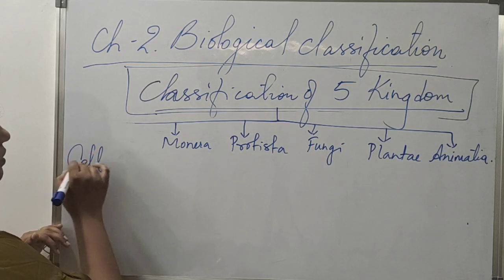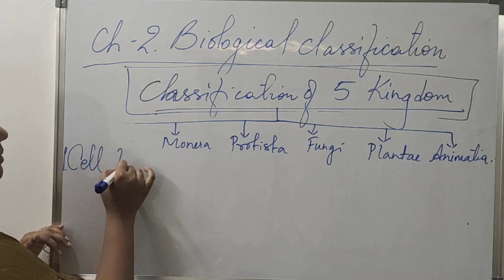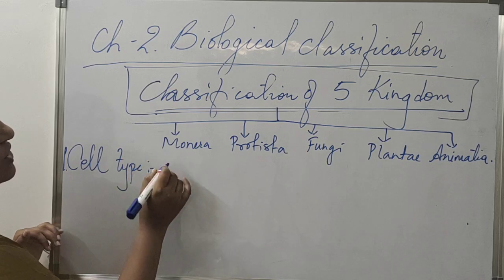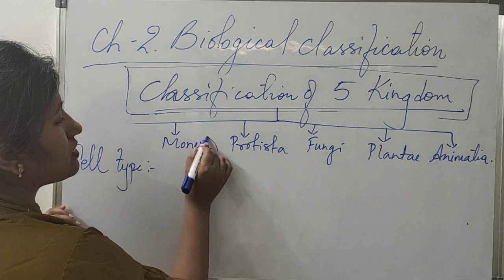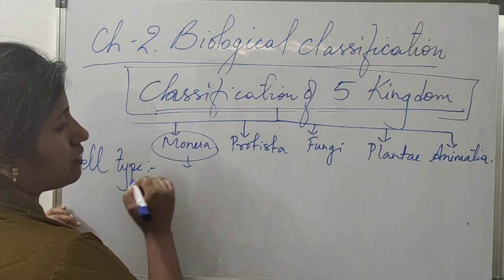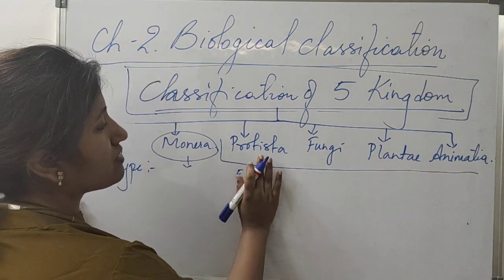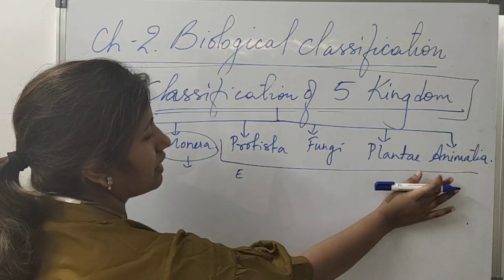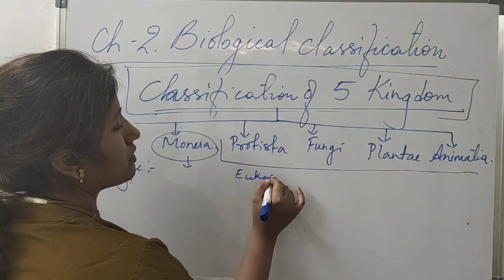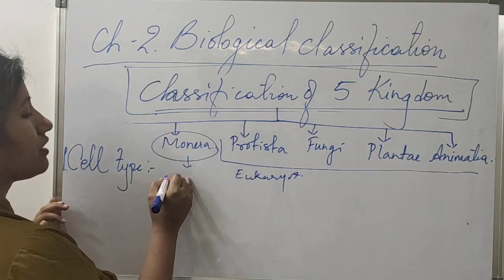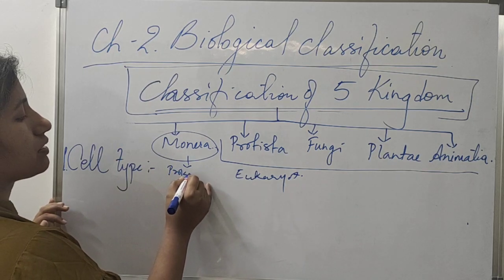Okay, so first, on the basis of cell type, organisms which are prokaryotes are considered under Monera, and the rest, all the eukaryotic organisms, are under Protista, fungi, Plantae, Animalia. Under Monera all are prokaryotic.